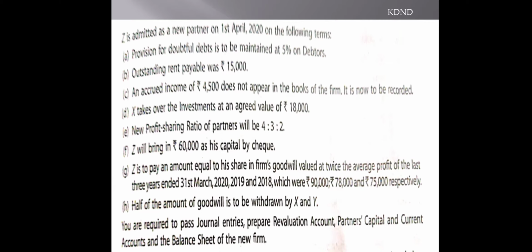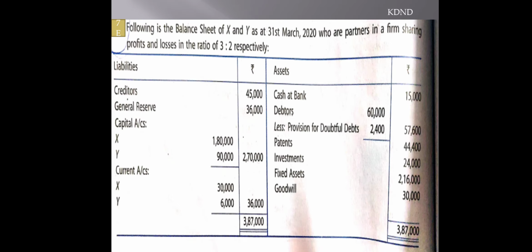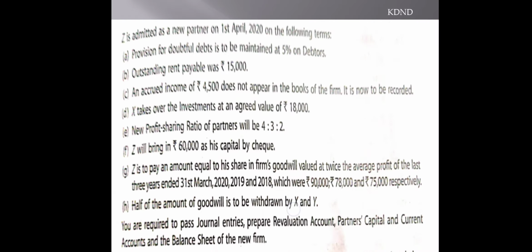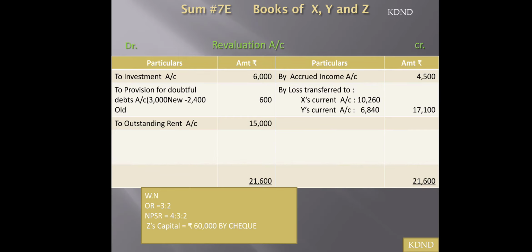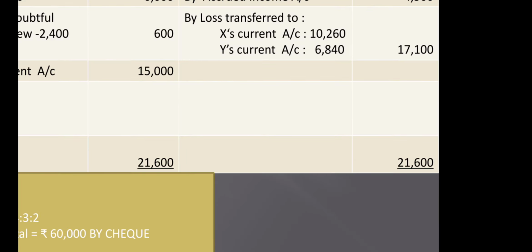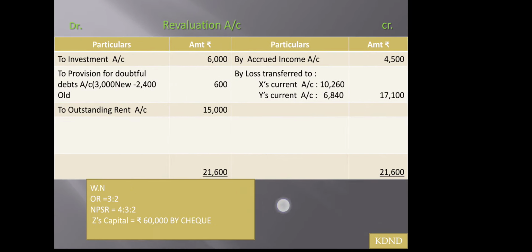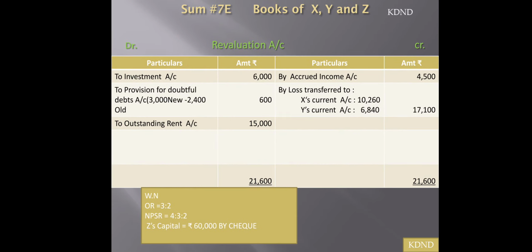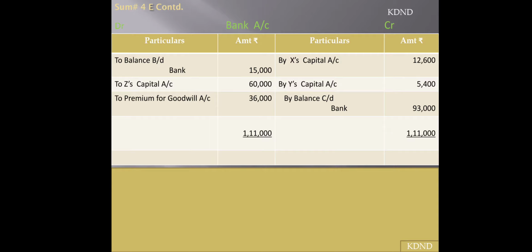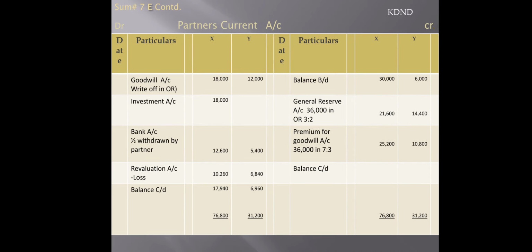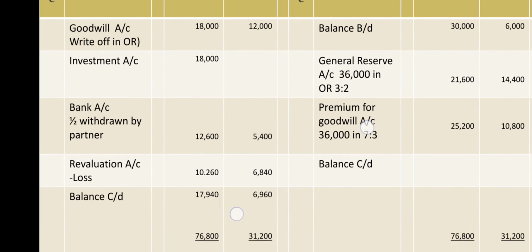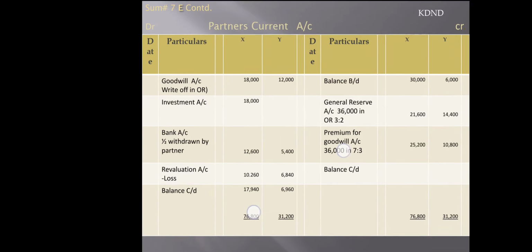X takes over investment at agreed value of 18,000. Now investment is standing at 24,000 while X takes it away for 18,000. So there is a loss which is to be transferred to revaluation account, and another effect of that will be transferred to the balance sheet, partners' current account debit side, because here partners take away the investment. So you can see over here investment entry on the debit side of partners' current account.